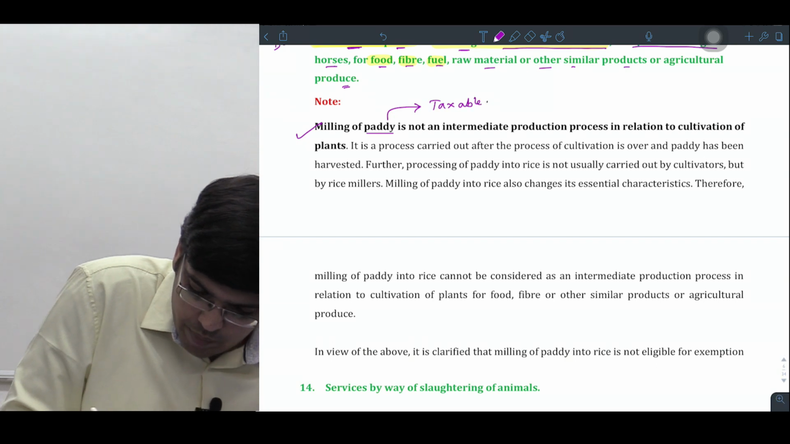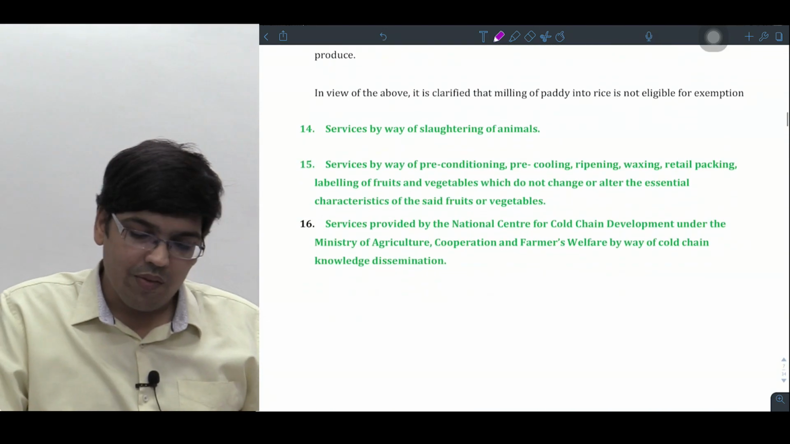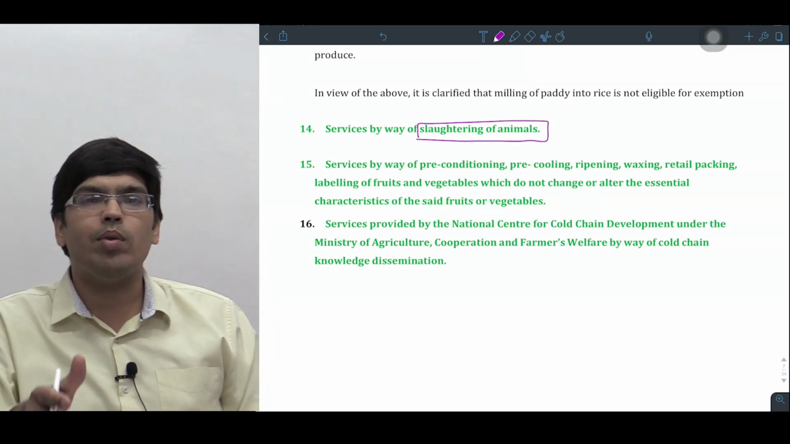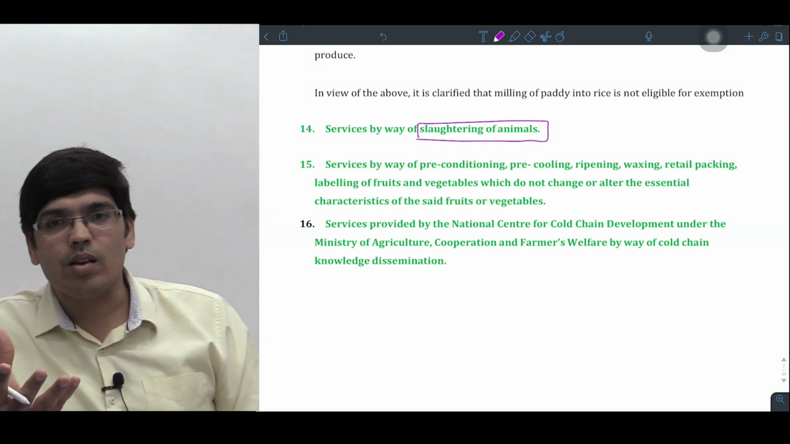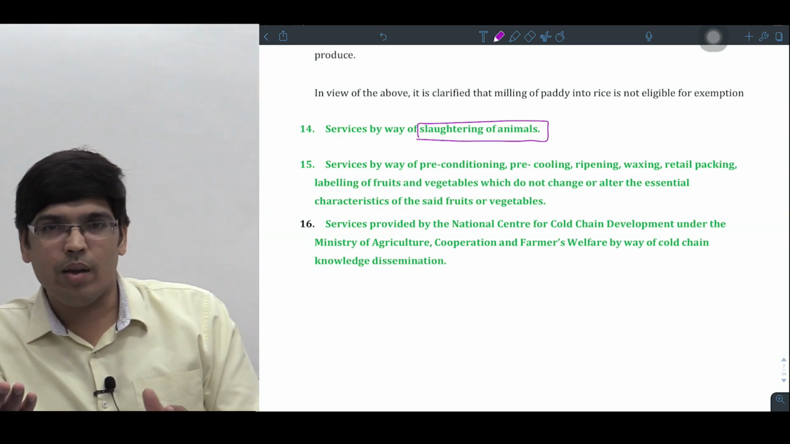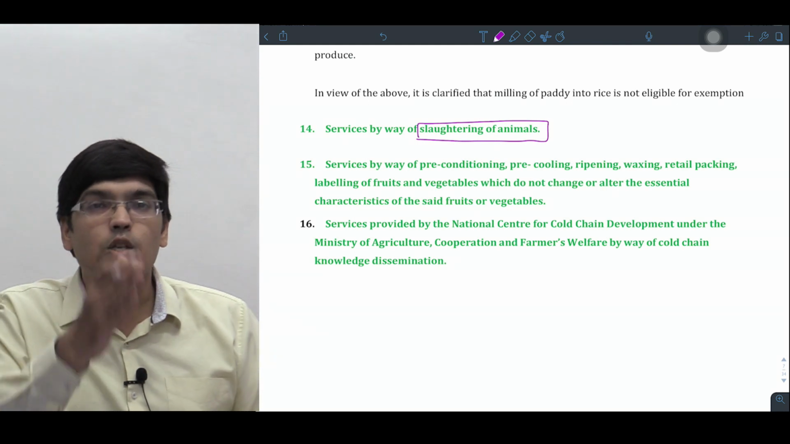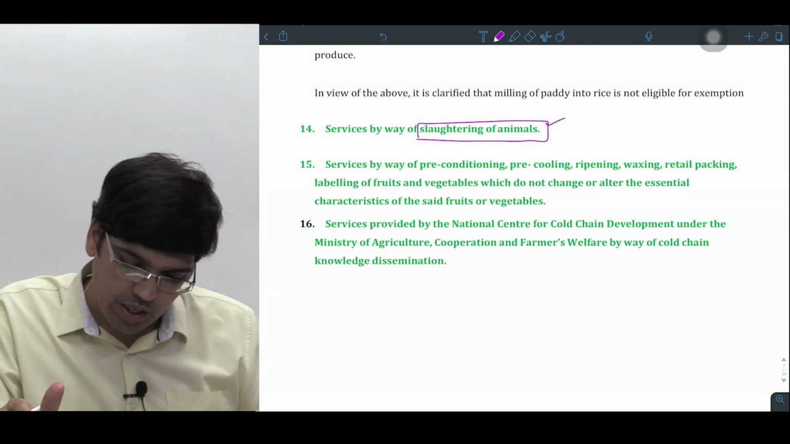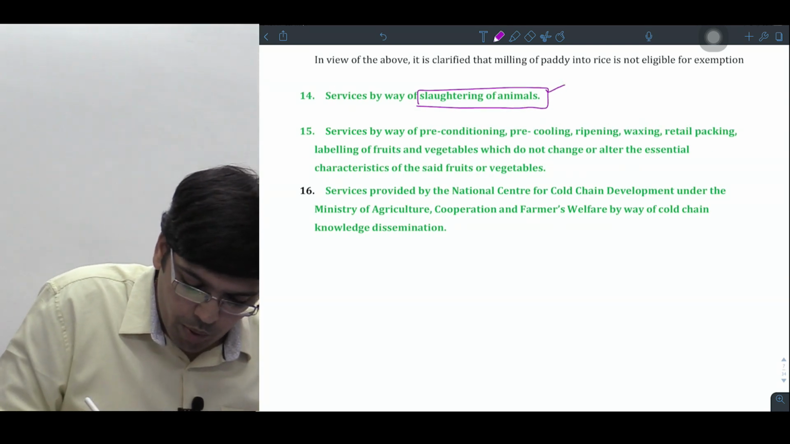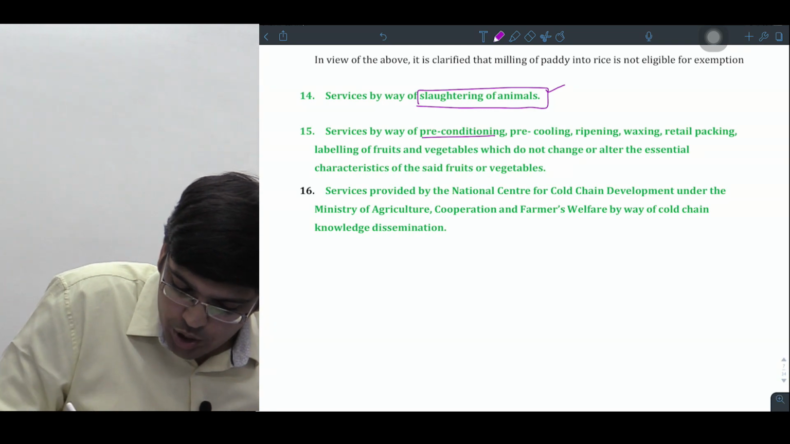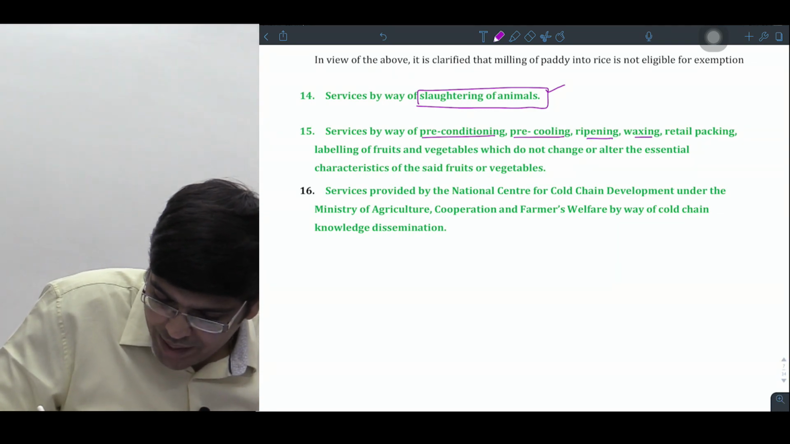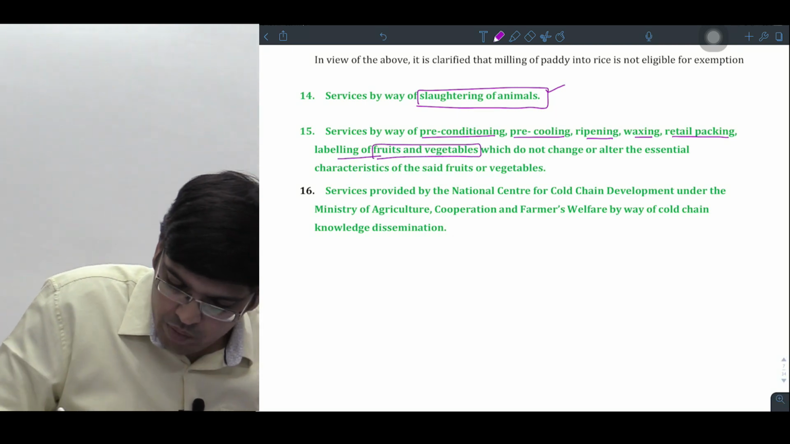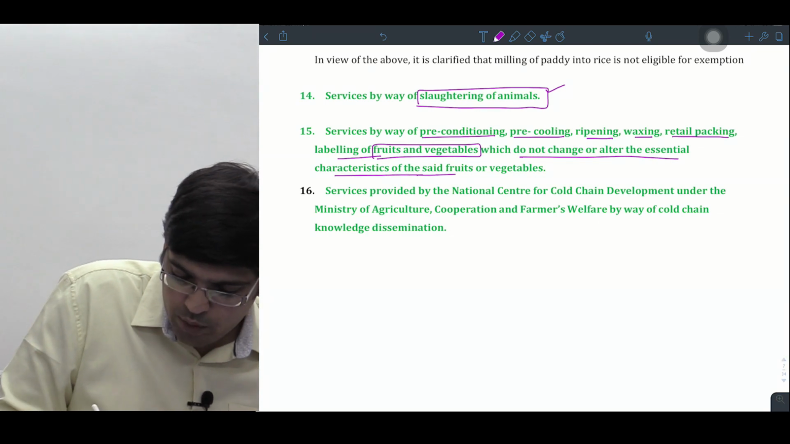Taxable activity. Going further, services by way of what, sir? Slaughtering of animals. Animal slaughtering, meaning you know they cut bovine animals, sir. Now chicken, sir, if you want to pack chicken in a box, box meat, you require an activity of slaughtering, right? So the government says slaughtering of animals is taken as what, sir? Exempt from GST. Am I clear? Next, likewise, one more similar point. Services by way of preconditioning, pre-cooling, ripening, waxing, retail packing, labeling of what, sir? Fruits and vegetables which do not change or alter the essential character of the said fruits and vegetables.